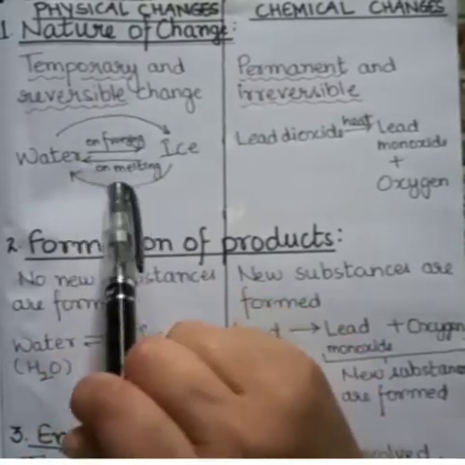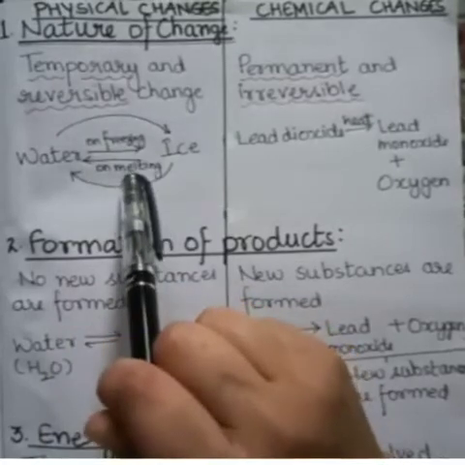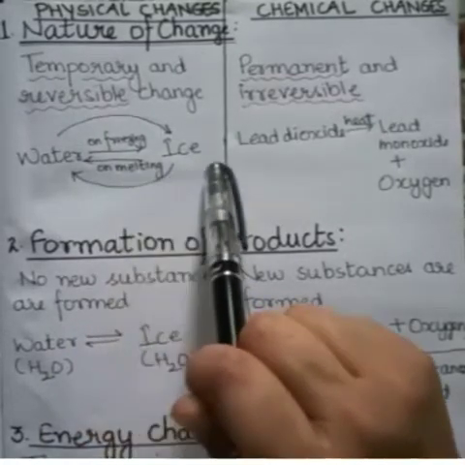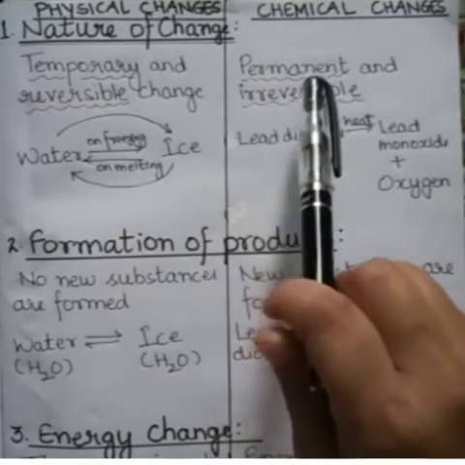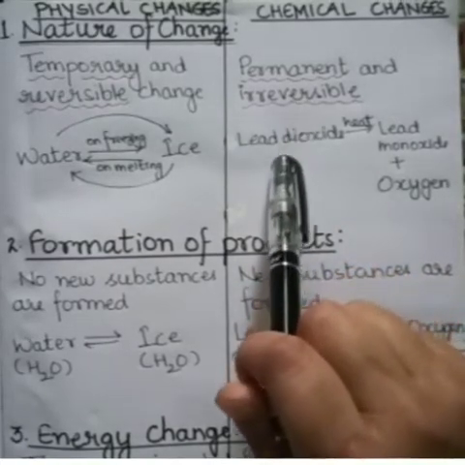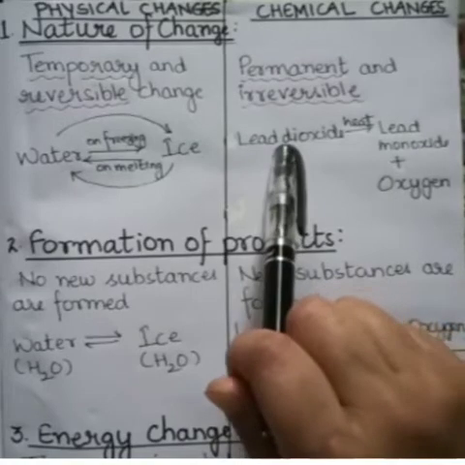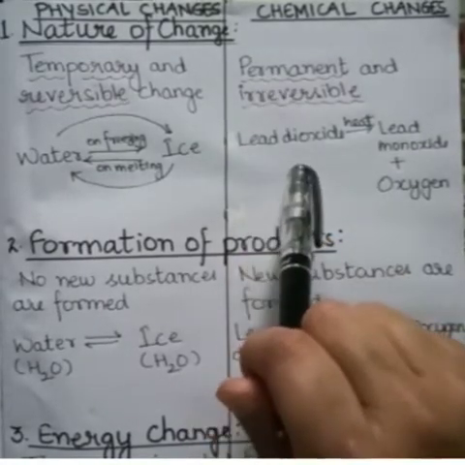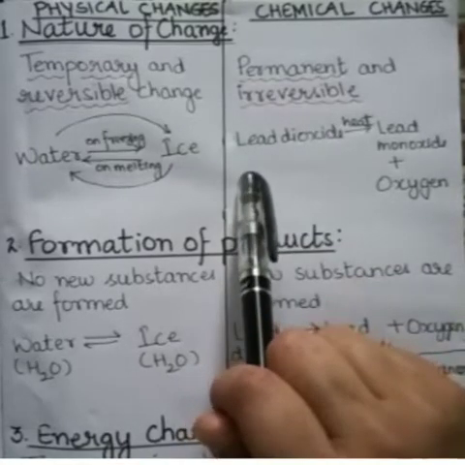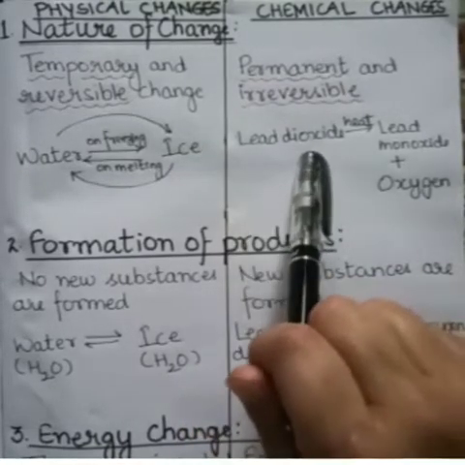So this is a reversible process, and so it is temporary. Now a chemical change is irreversible and thus permanent. It cannot be reversed back to its original state.